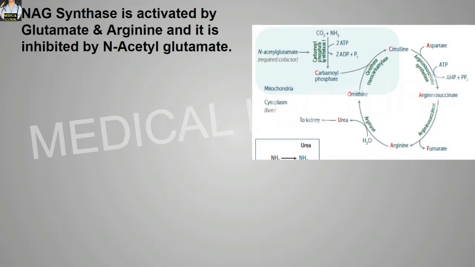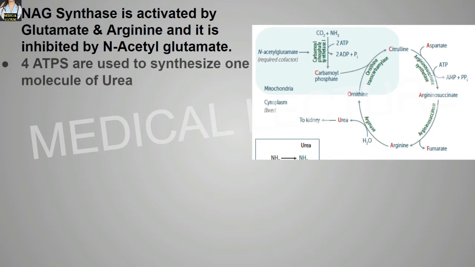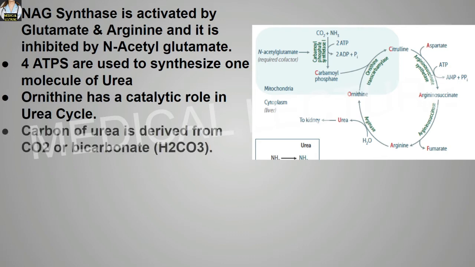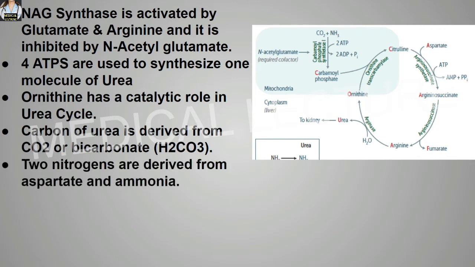Now, N-acetyl glutamate synthase is activated by glutamate and arginine, and it is inhibited by N-acetyl glutamate. Four ATPs are used to synthesize one molecule of urea. Ornithine has a catalytic role in the urea cycle. Carbon of the urea is derived from carbon dioxide or bicarbonate, that is H2CO3. Two nitrogens are derived from aspartate and ammonia.